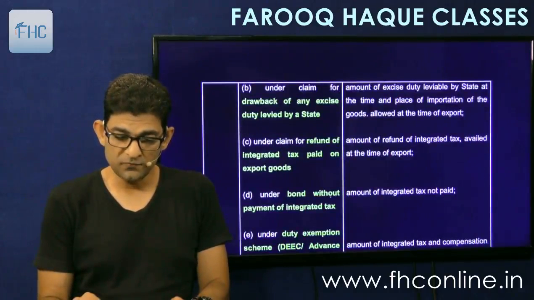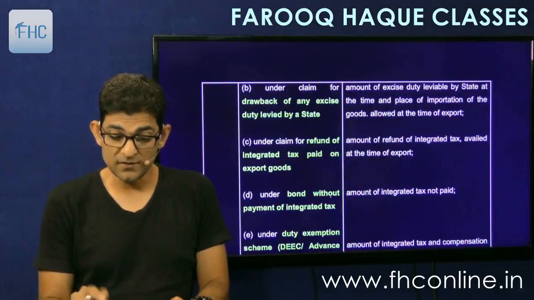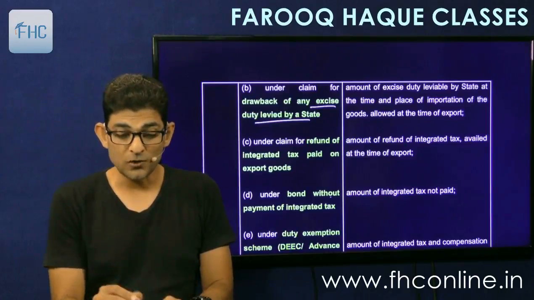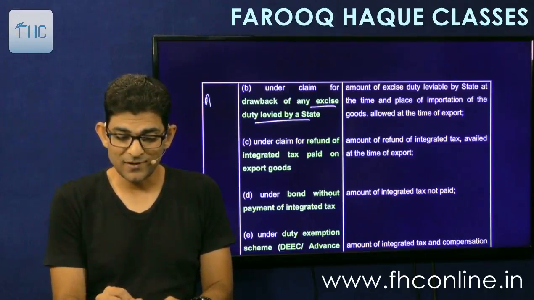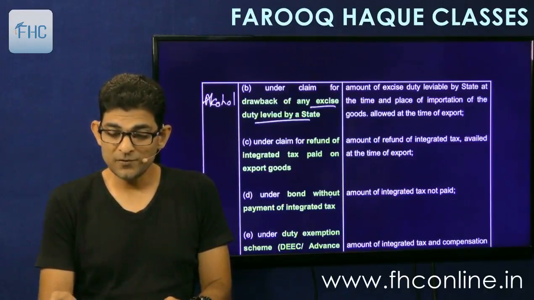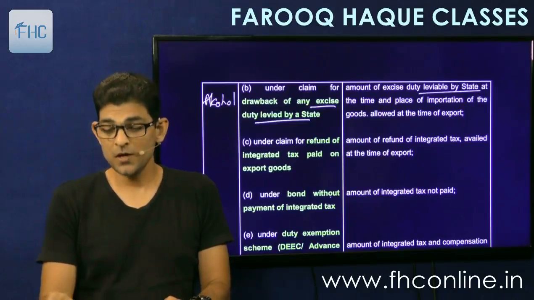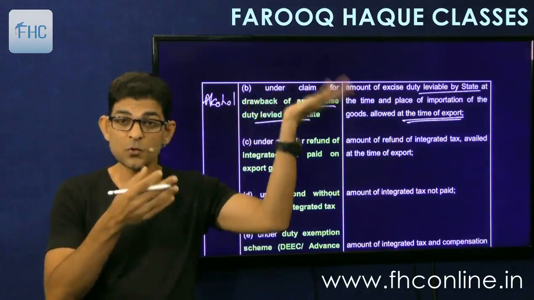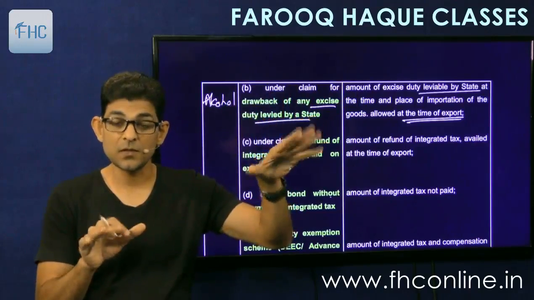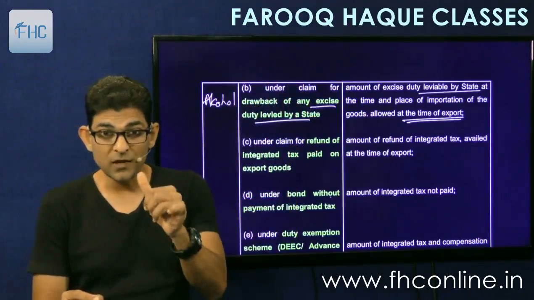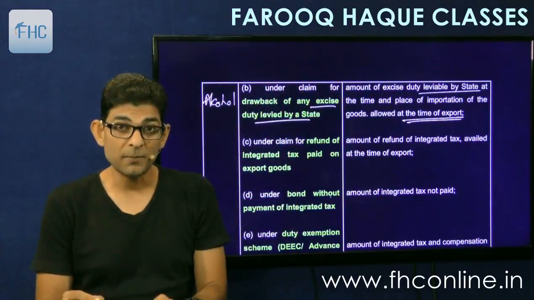Then second is under claim for drawback of any excise duty levied by the state. Excise duty is levied by state. Excise duty levied by states is on alcohol products. So write down besides that alcohol products. Then amount of excise duty leviable by state at the time and place of importation of the goods allowed at the time of export. So whatever drawback was allowed to you at the time of export, that is what you have to pay on import. That's it. Nothing more than that. Means you had exported alcohol, our desi daru, you have exported and now you are importing it back.